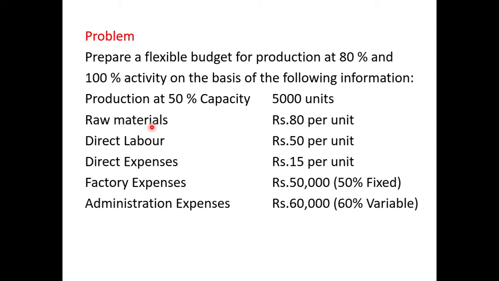Then raw materials cost per unit is given, that is 80 per unit, direct labor 50 per unit, direct expenses 15 per unit. Factory expenses amount is given here, 50,000. In that, 50% is fixed and 50% is variable. Then administrative expenses, 60,000 amount is given. In that, 60% is variable and the remaining 40% is the fixed cost.